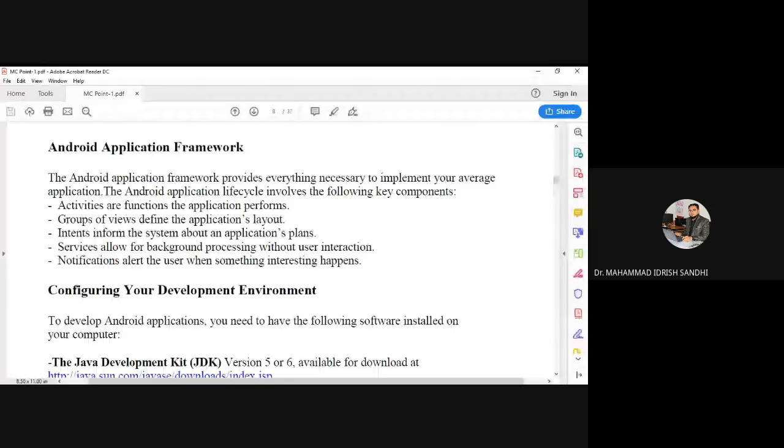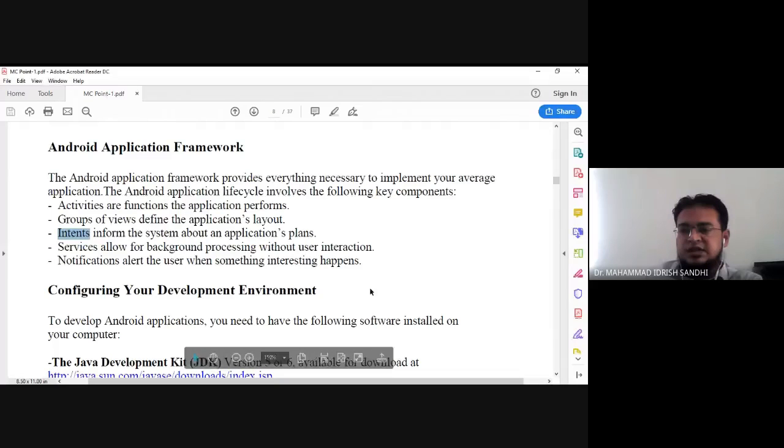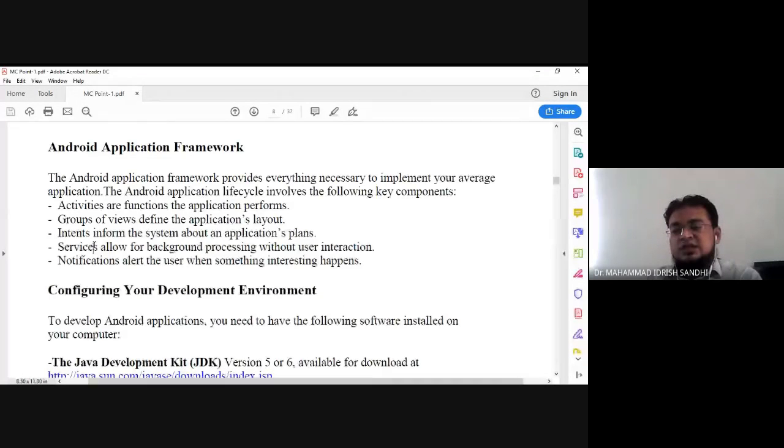By using the fundamentals of the intent mechanism, we are doing this. We can also do message communication, or a particular action communication, by using the intent mechanism. Calling and message passing are also done by intent. If you want to call a particular number, that is one action. At that time also we are going to use the intent fundamentals, which we'll see later on once we start in detail.